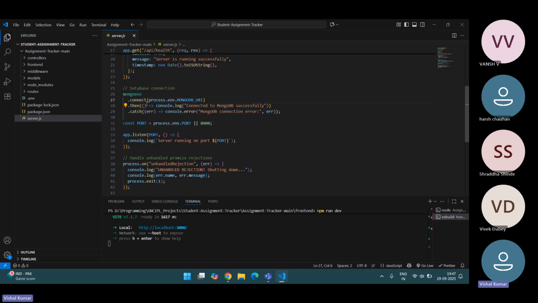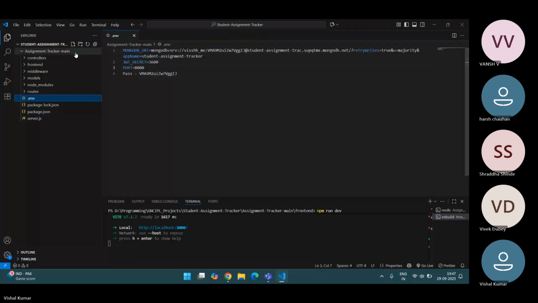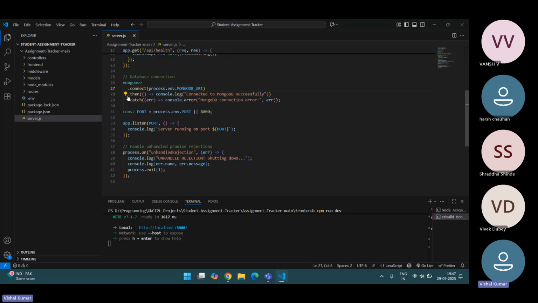Here's my Mongoose part, which I have used with connect. Here it will refer to my .env part, the MongoDB URI, which I've created. And then .then: if my MongoDB is successfully connected, it will console log this message. And .catch: if any error occurred, it will show the MongoDB connection error.